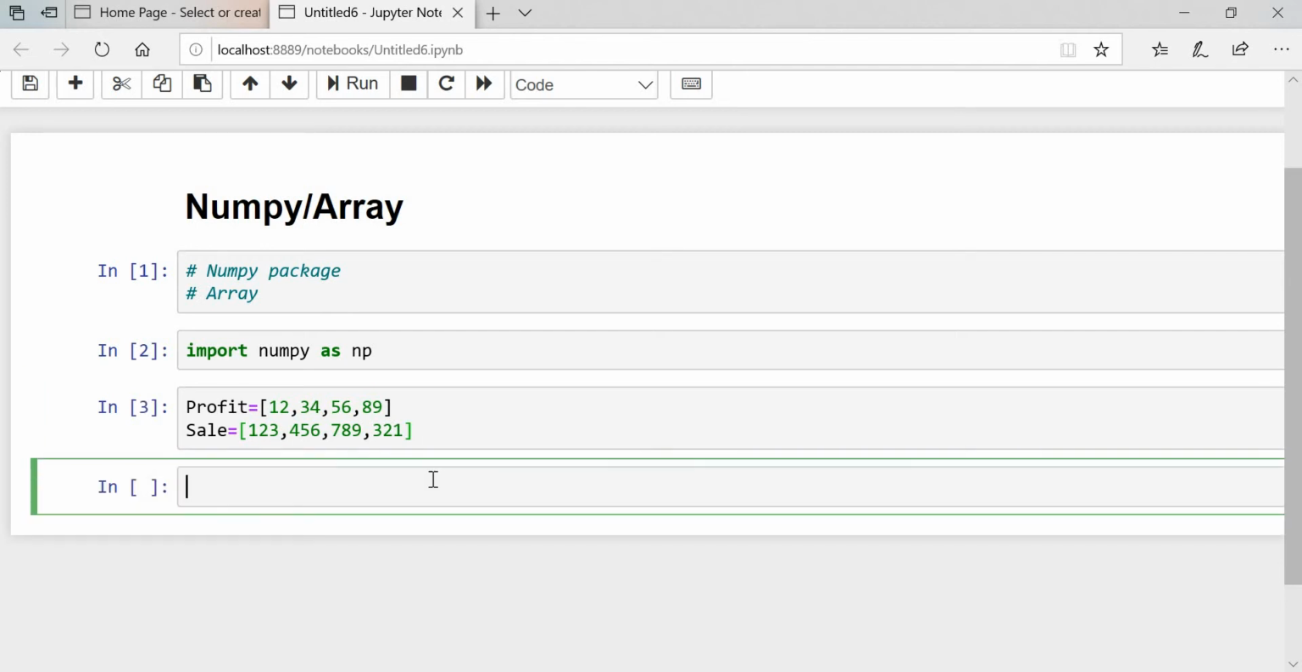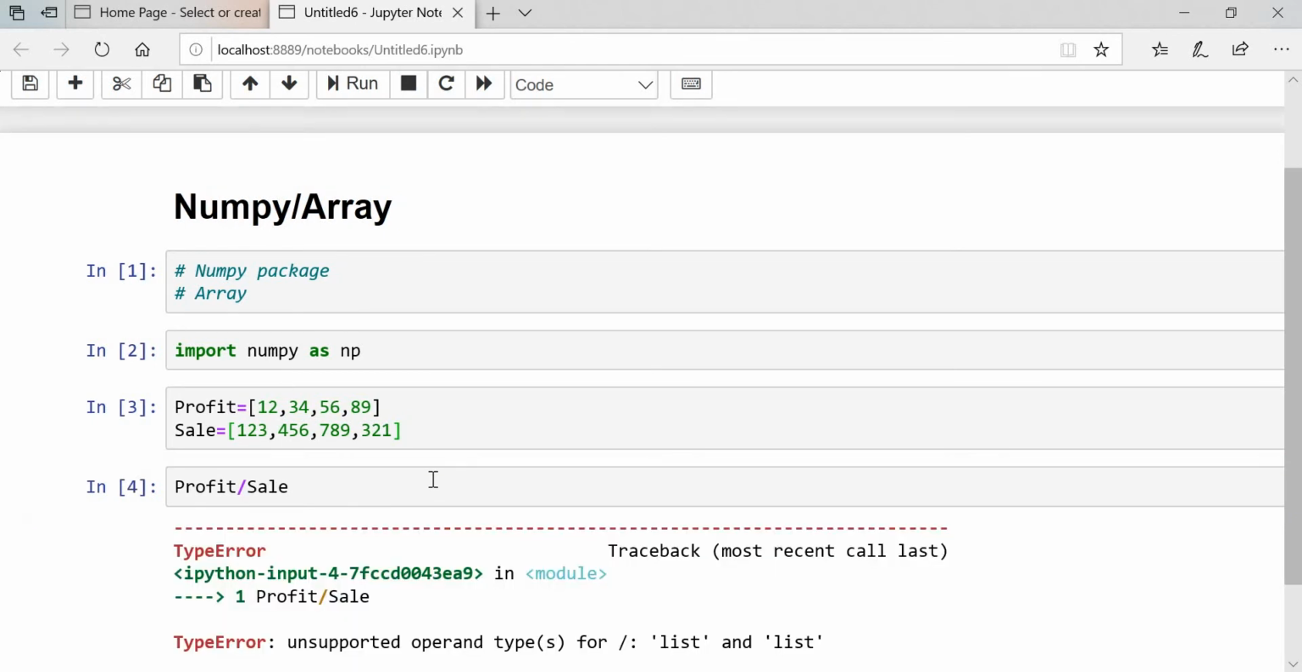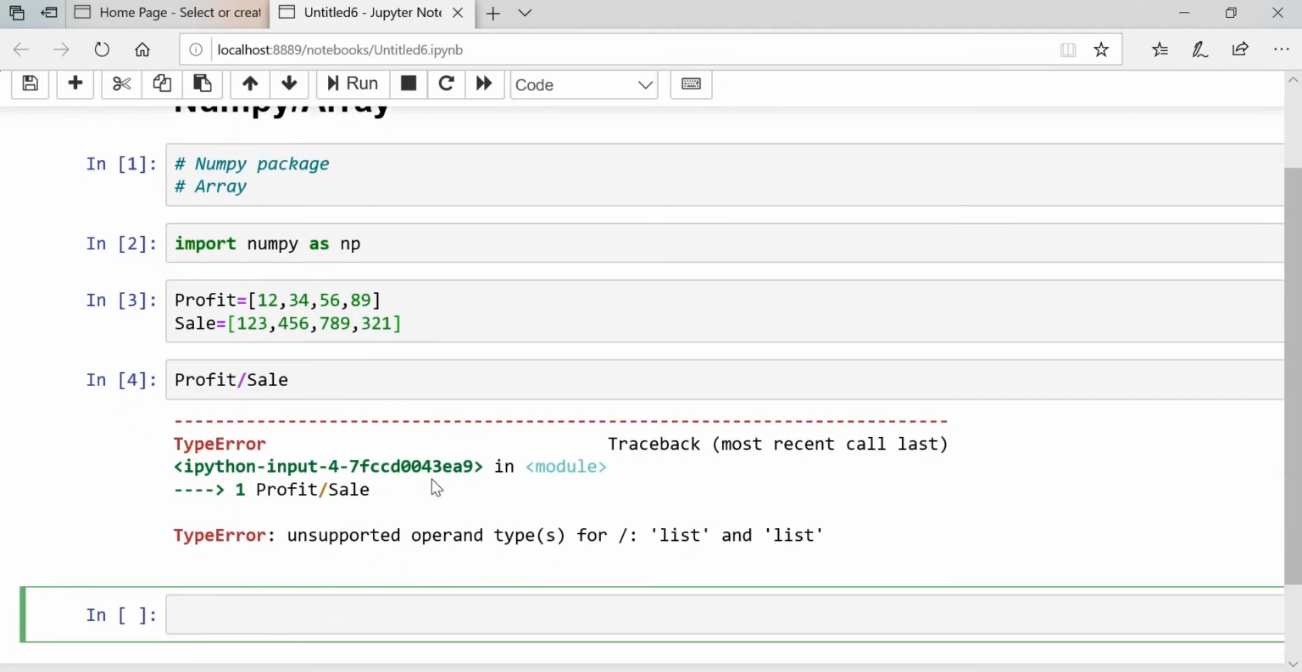Now if you want to calculate the profit ratio, what is the formula of profit ratio? That is profit divided by sales. Okay, once you execute, you will get an error. What is the error? Unsupported operand type for list and list. Okay, you cannot divide a list by a list.